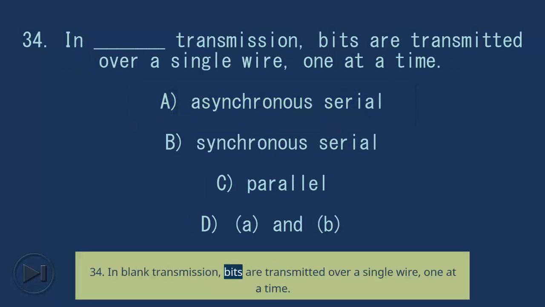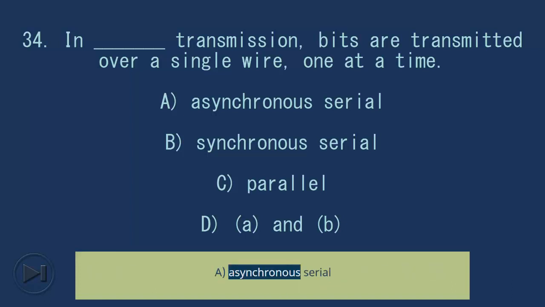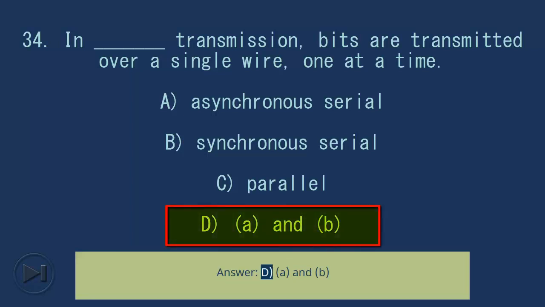34. In blank transmission, bits are transmitted over a single wire, one at a time. A. Asynchronous serial. B. Synchronous serial. C. Parallel. D. A and B. Answer: D. A and B.